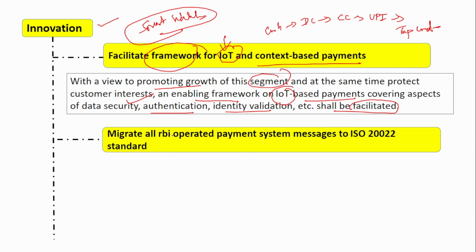Next is migrate all RBI operated payment system messages to the ISO 20022 standard. So what is this? See, if you are talking to me, say suppose I know only French language. Okay, I am from France and I know only French language. And you are from Germany, so you know only German language. So how will we communicate to each other? Okay, that is a proper common language should be there, right? Only then I will be able to understand what you are trying to convey and you will also be able to understand what I am trying to convey.